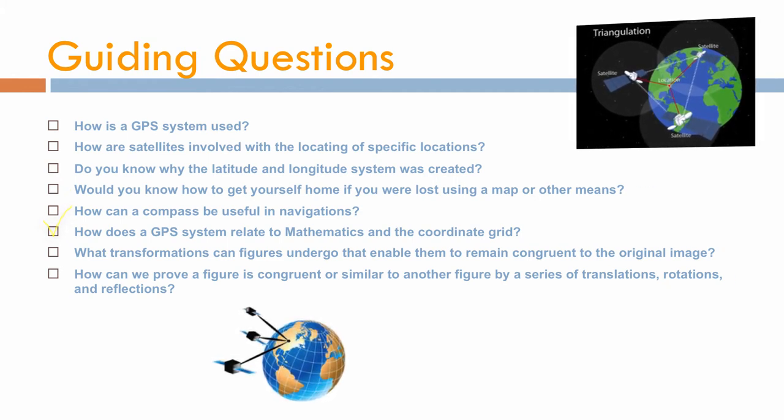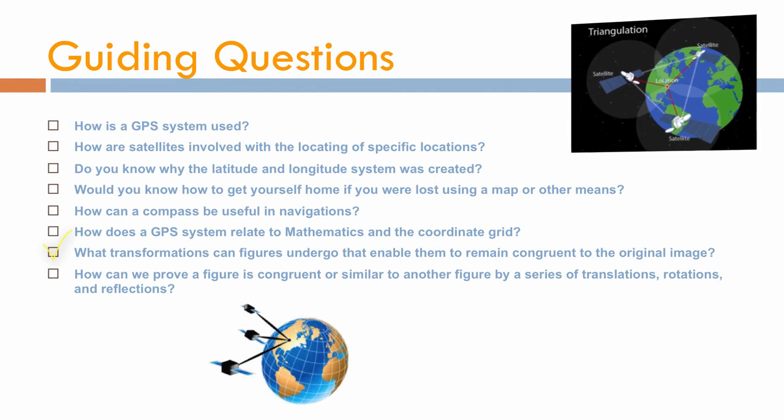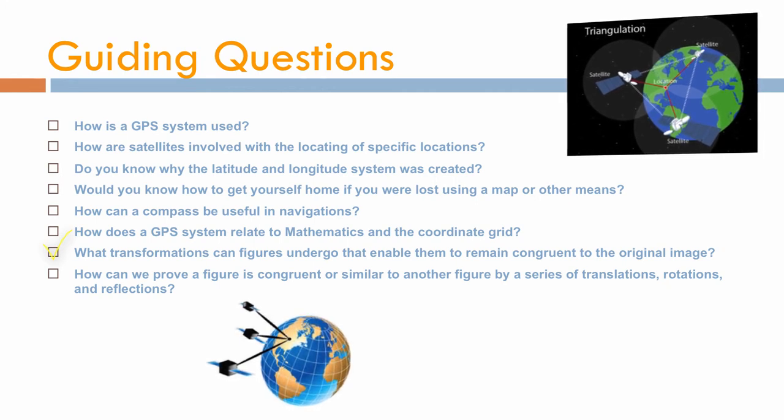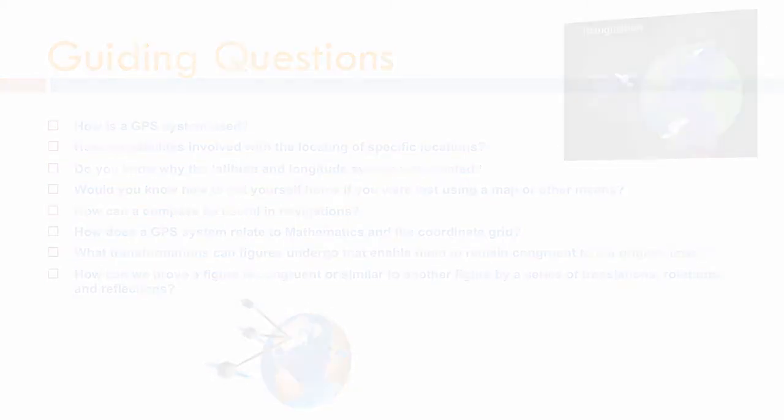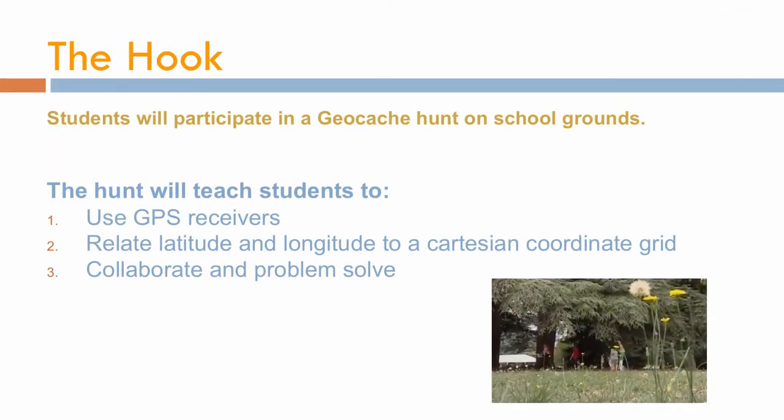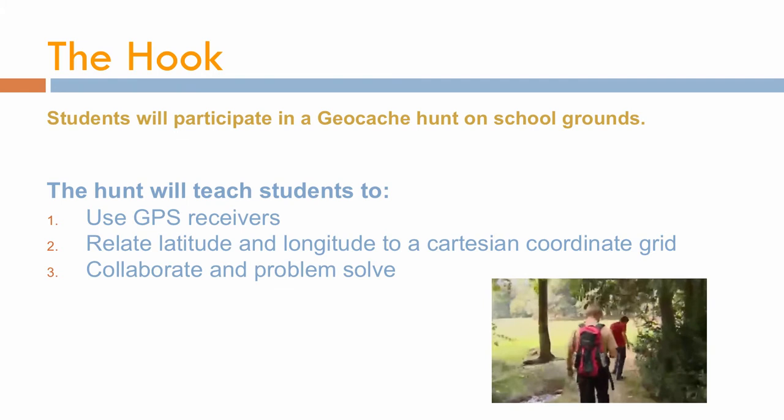What transformations can figures undergo that enable them to remain congruent to the original image? How can we prove a figure is congruent or similar to another figure by a series of translations, rotations, and reflections? The hook. Students will participate in a geocache hunt on school grounds.